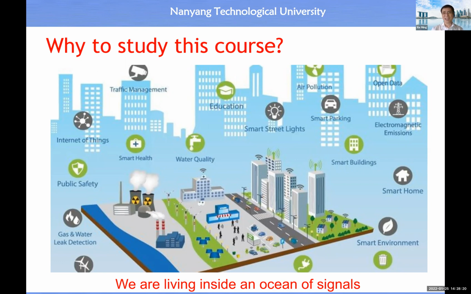For example, in the future city, you may see the presence of a smart parking system, smart street lighting system, smart building system, smart home system, smart environmental system, smart healthcare system, and also the Internet of Things. And you understand that the 2 basic devices inside the Internet of Things include the sensor, right?